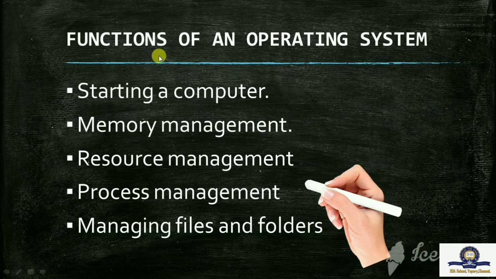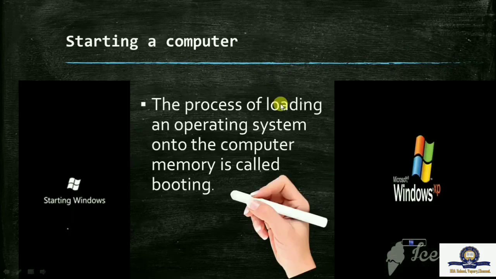Now let's see the functions of an operating system. An operating system performs the following functions: starting a computer, memory management, resource management, process management, and managing files and folders. Now I will explain these one by one. First, we will see starting a computer.